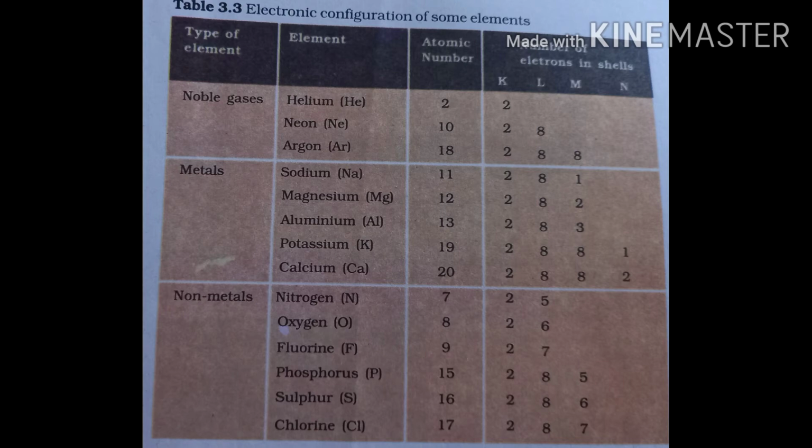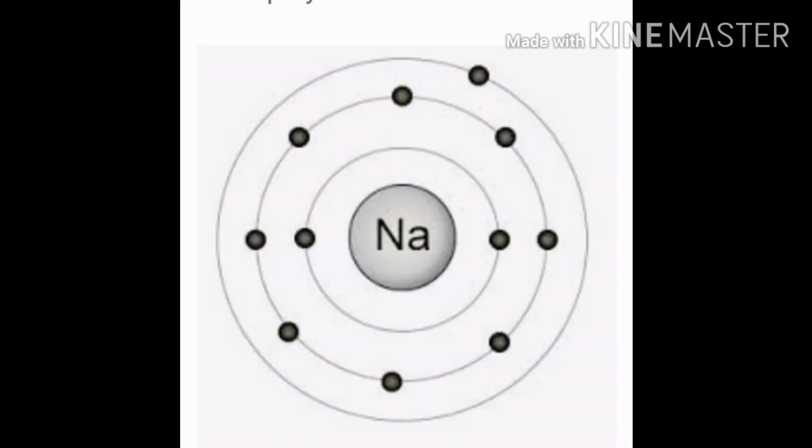Let us now see how metals and non-metals which have incompletely filled outermost shell will attain noble gas configuration and will become stable like them. Let us take the example of sodium reacting with chlorine forming sodium chloride.